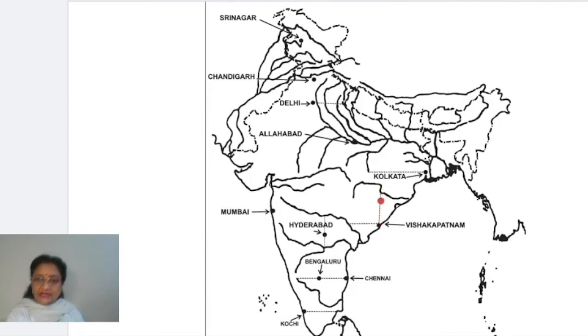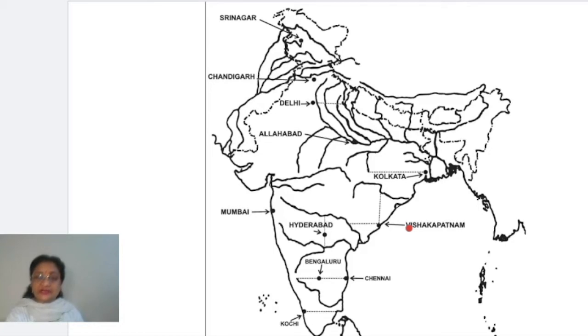When we draw a line, right, this is one, and from this side if we draw the line, you will find at this point it is intersecting. The two lines have intersected, and this is the point of intersection which is called Vishakhapatnam, right? This is a place, Vishakhapatnam.